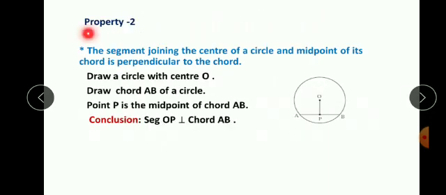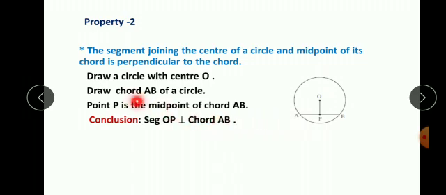Now what does property 2 say? The segment joining the center of a circle and the midpoint of its chord is perpendicular to the chord.